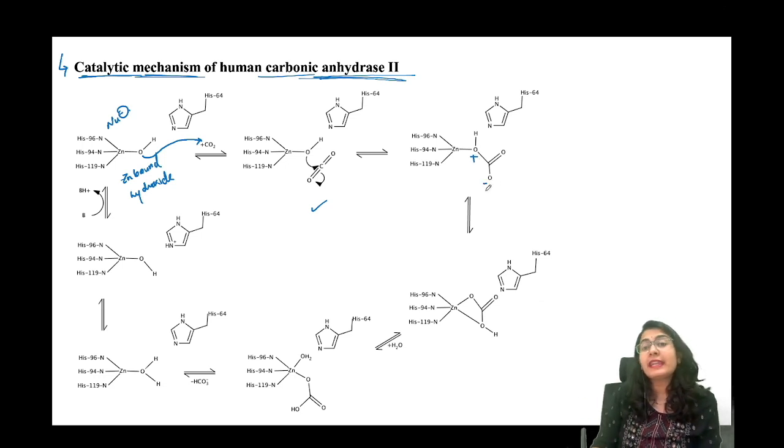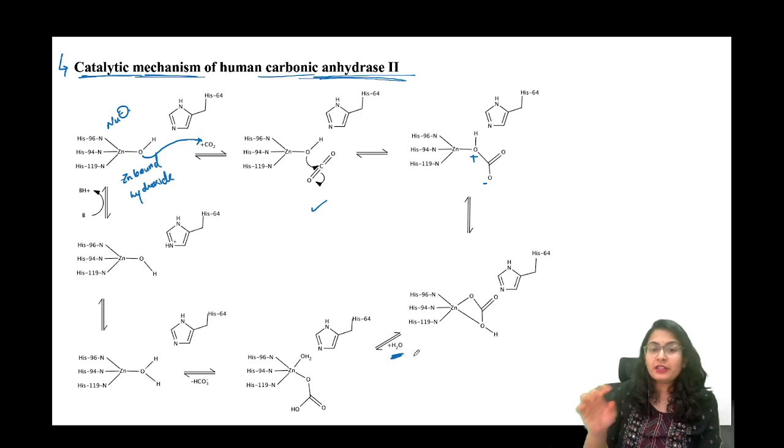All right. What next? A distal histidine is always present for the interaction for charges. ठीक है? ये देखो, अब क्या होगा? You have an O negative, here you have an O positive, ये proton इसको दे देगा. After giving the proton, what does it look like? You see, after giving the proton, this oxygen becomes neutral, this oxygen also becomes neutral, and both of them chelate to zinc. Both of them are going to chelate to zinc.